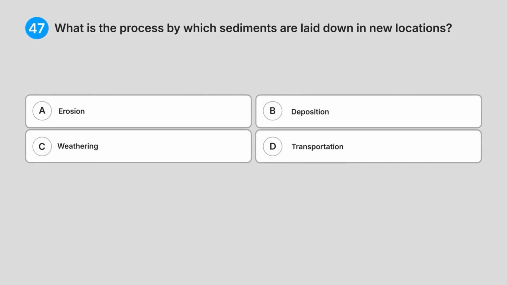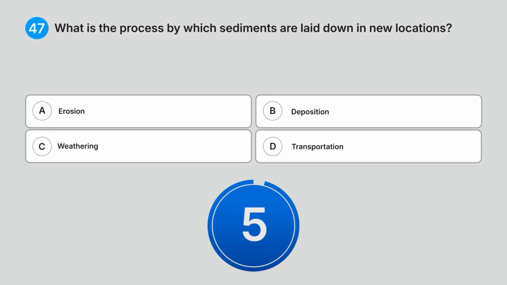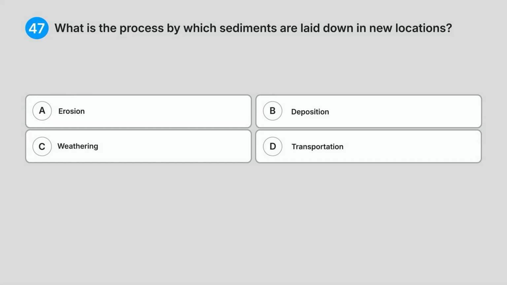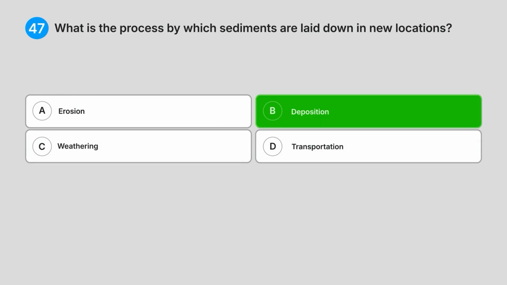47. What is the process by which sediments are laid down in new locations? A. Erosion. B. Deposition. C. Weathering. D. Transportation. Do you know the answer? Correct answer, B. Deposition.